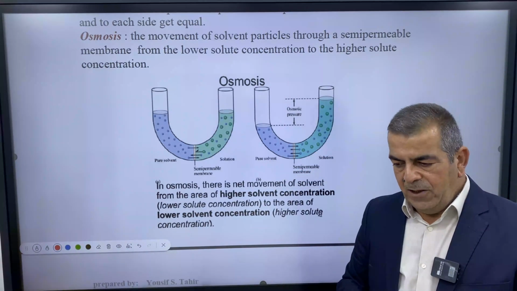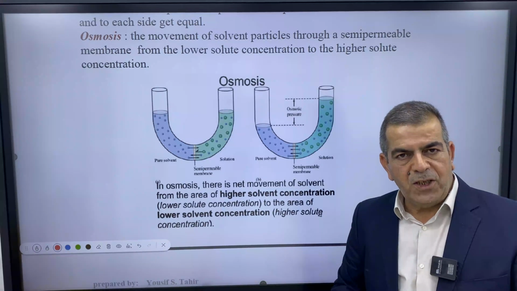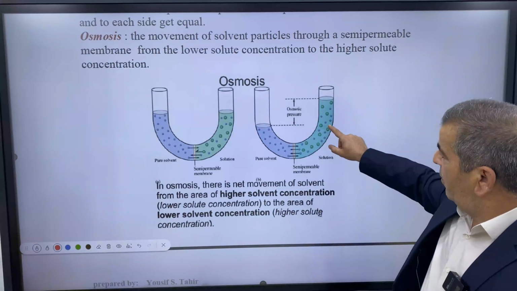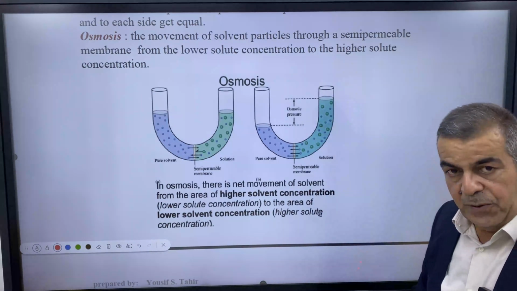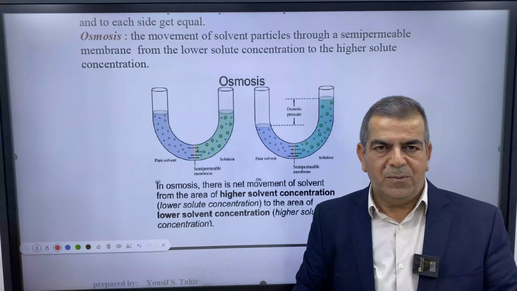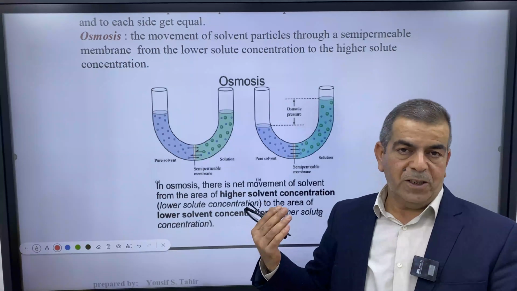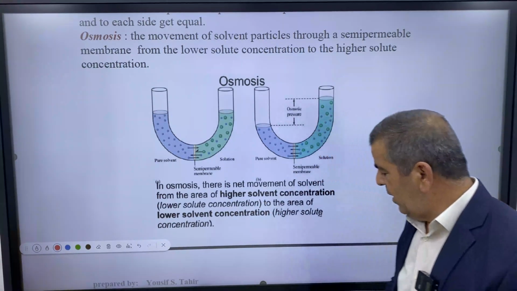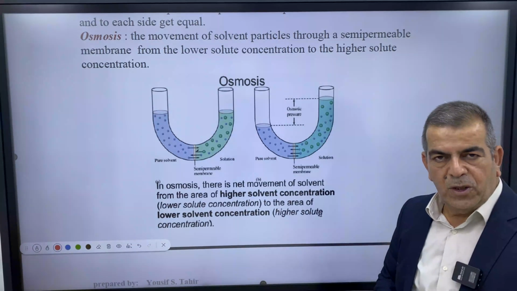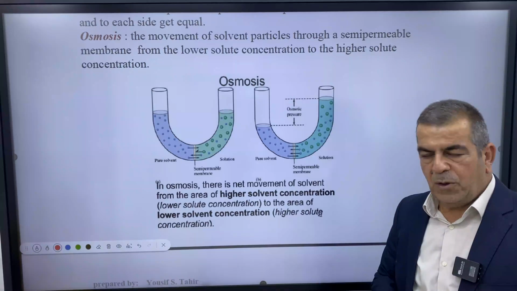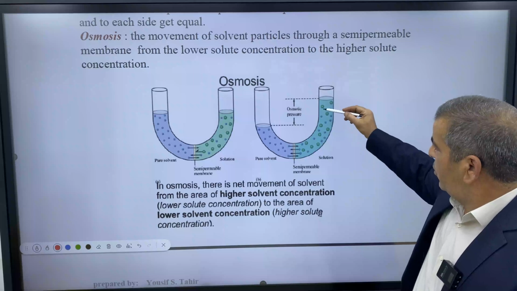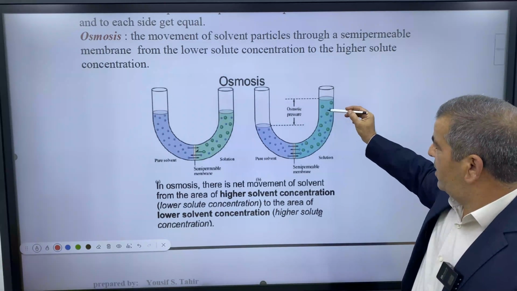What is the relationship between the osmotic pressure and the molar concentration of the solute particles? Here we have direct proportionality, just like the elevation of boiling point. Here also, between osmotic pressure and the molar concentration of the solution, there is direct proportionality. So we have here 1 molar. If it was 2 molar, it would rise more. If it was 0.5 molar, it would rise less.